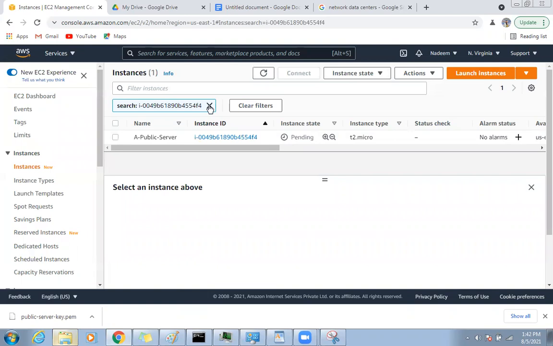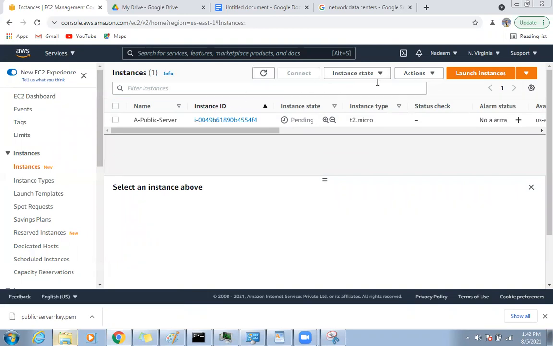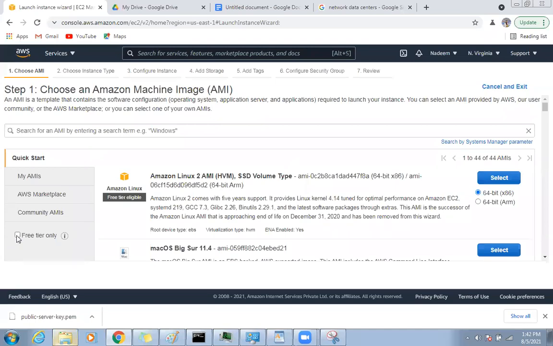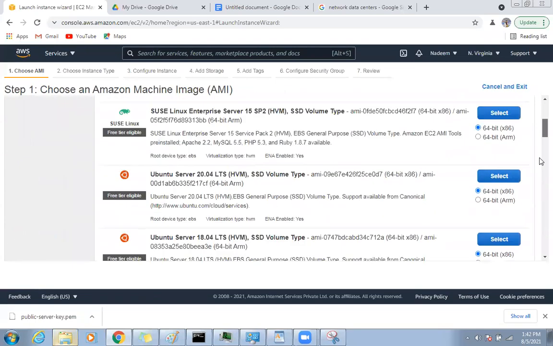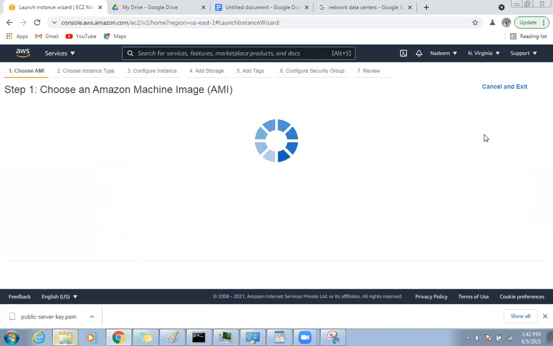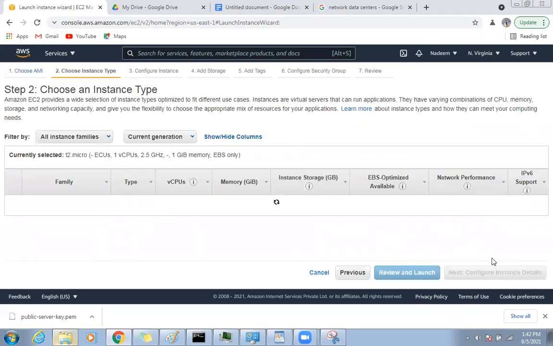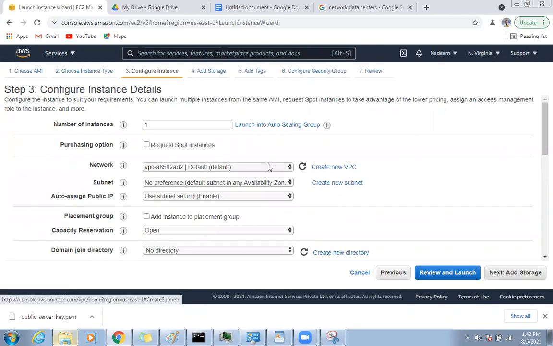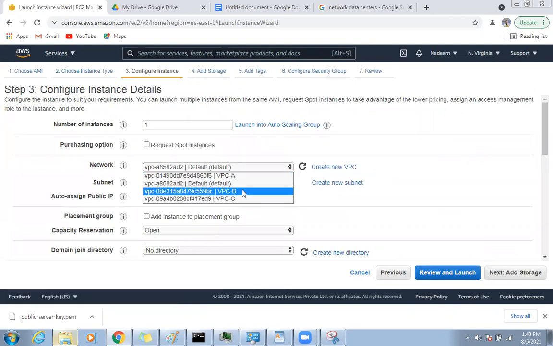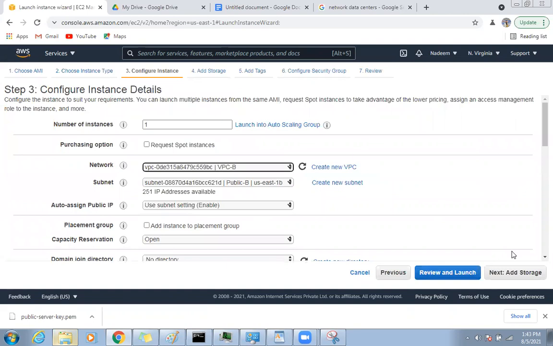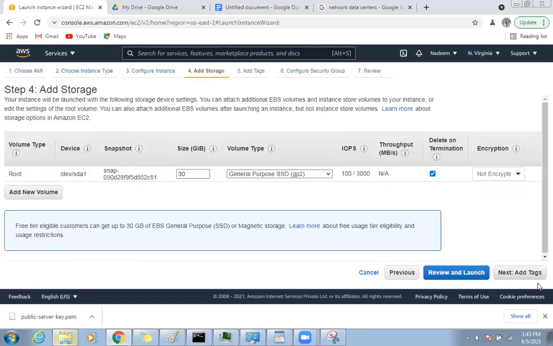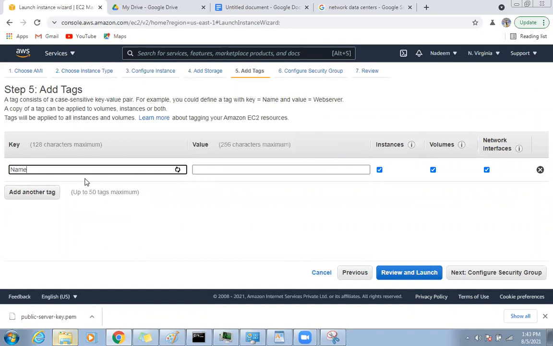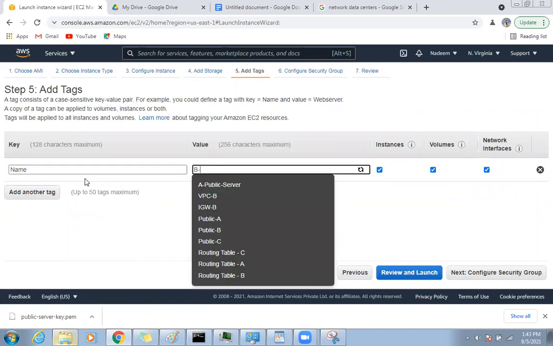Until then I will go ahead quickly and create another server. So free tier, go down, Microsoft, next VPC B, public subnet in VPC B, add storage, same. The name I will give is B.